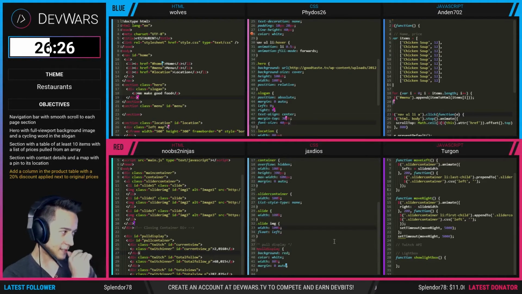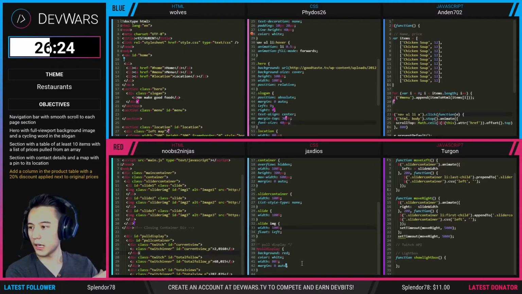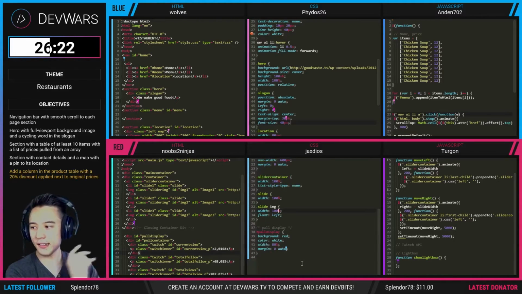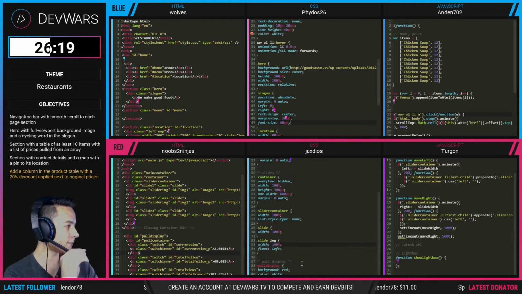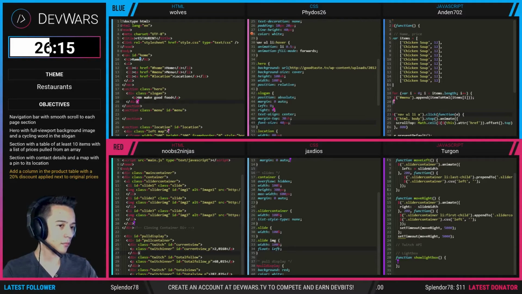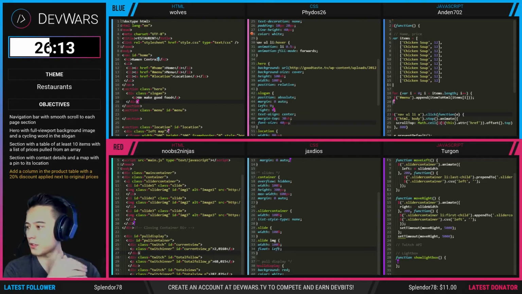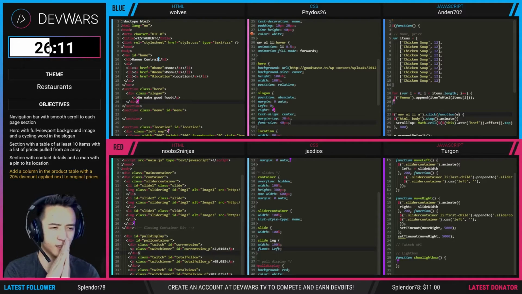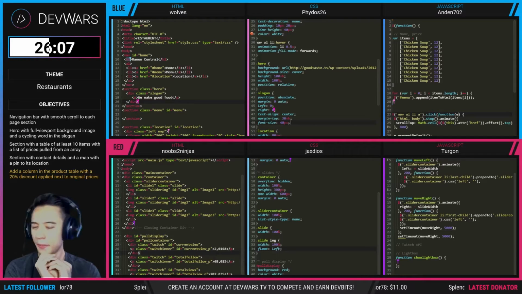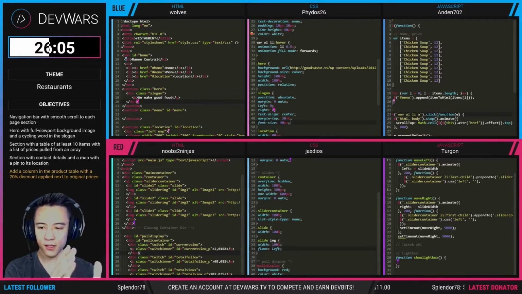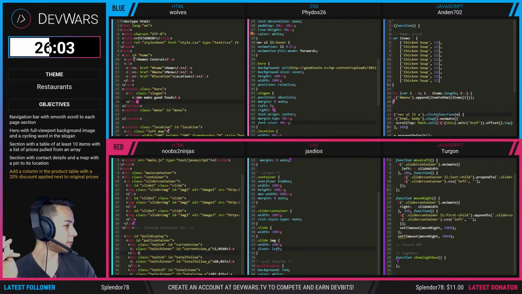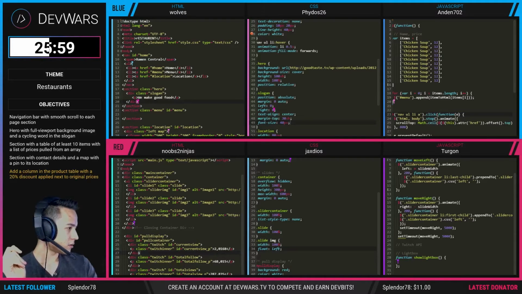Let's see how the CSS on red team is holding it down. I see a float here. They have Twitch stats, which is interesting because I don't recall an objective that requires you to pull the Twitch stats.